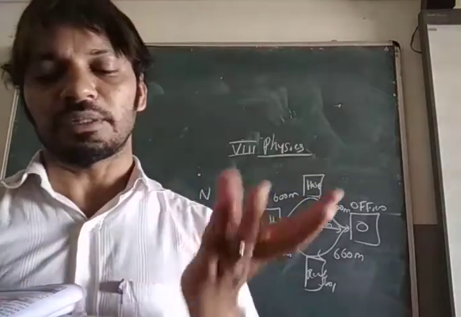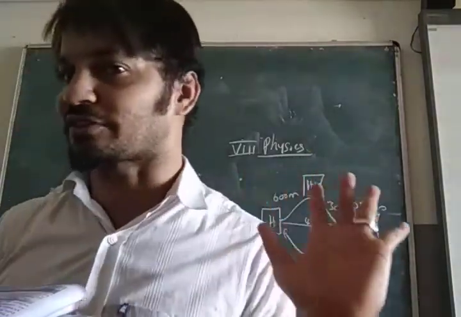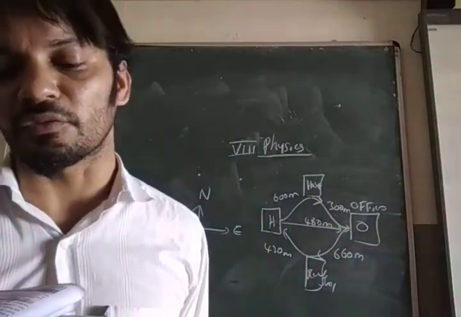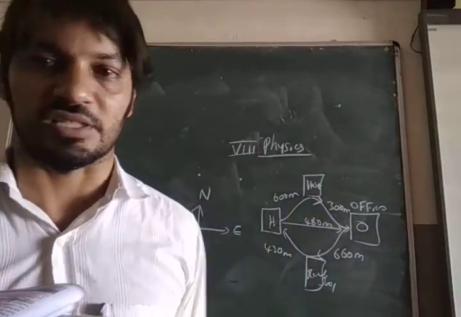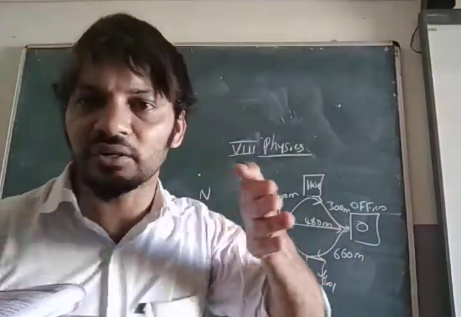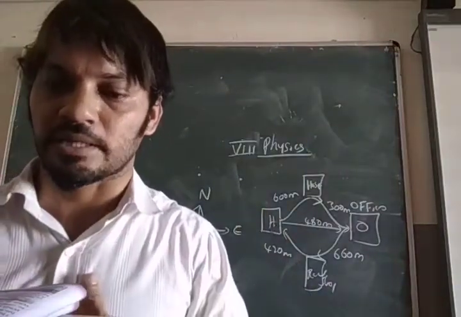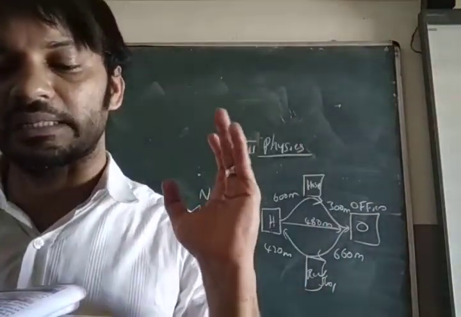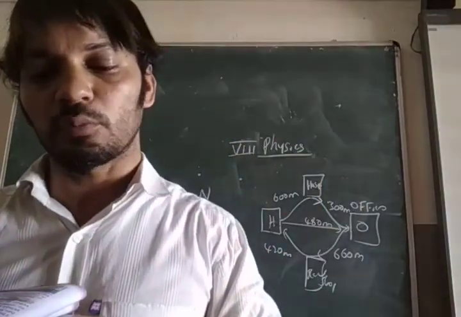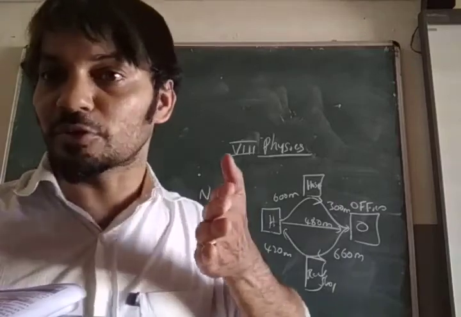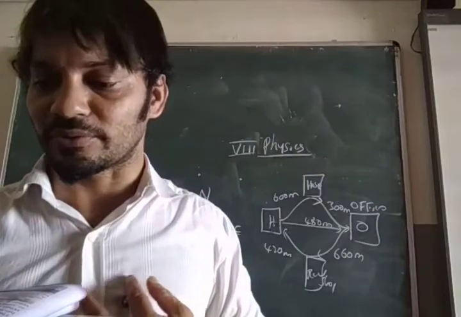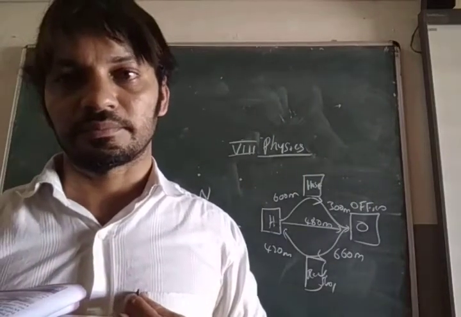Displacement is the straight line, not curved. Displacement is the straight line distance from the initial position to the final position. It has both magnitude and direction. Magnitude means straight, not curving. Its unit is meter.